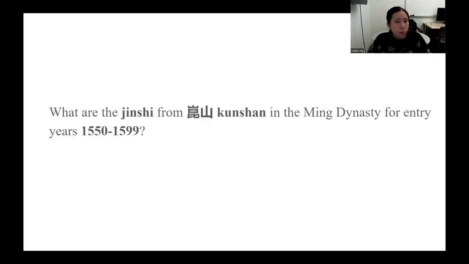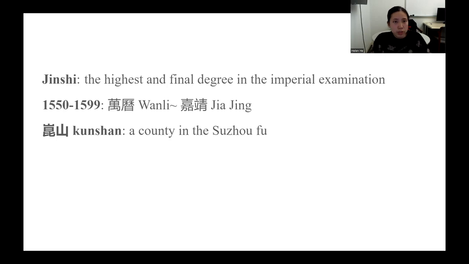Let's say we're curious what are the jinshi from this area, Kunshan in the Ming Dynasty for entry years 1550 to 1599. So we can see from the three bullet parts that there are three parameters that we can manipulate here. The first one is the jinshi, which is the highest and final degree in the imperial examination. So this specifies the way in which the people entered into government. We're curious only about people who passed the examination. And we're curious about this specific time period, 1550 to 1599. Those are the Wanli and Jiajing eras, the intersection of those two.